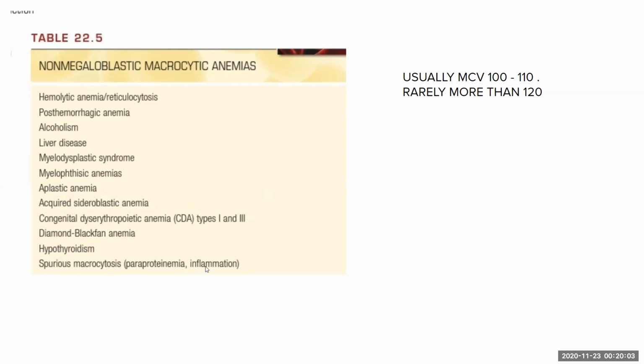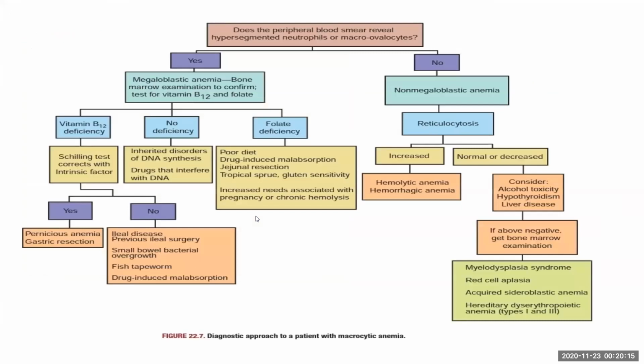Spurious macrocytosis can occur in inflammation and paraproteinemia because the high amounts of protein and inflammatory cells can interfere with the hematology analyzer's detection. And then summarizing the approach, for a patient with a high MCV more than 100, we should first look at the peripheral smear, as I said, to look for hypersegmented neutrophils or macro-ovalocytes. If they are not present, it is not megaloblastic anemia. Then we should look at reticulocytosis. If it is increased, it is due to hemorrhage or hemolysis. If it is normal or decreased, we should consider alcohol toxicity, hypothyroidism, and liver disease. If all three histories are negative, then we can go in for bone marrow examination to detect the rare causes.